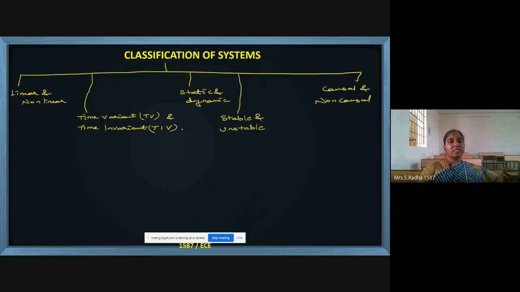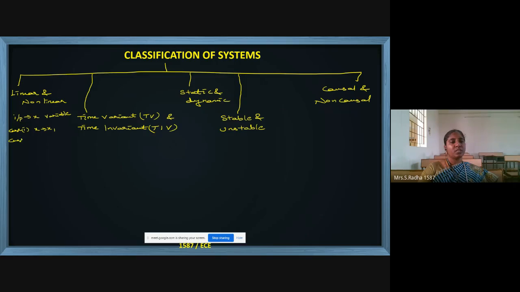In each case, there is some rule to be followed. So in linear, non-linear, generally input will be given in terms of x. Input variable is x variable. So what we will do, case 1, you put x as x1.